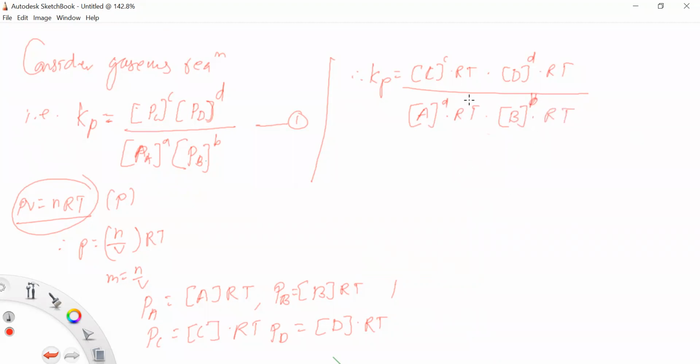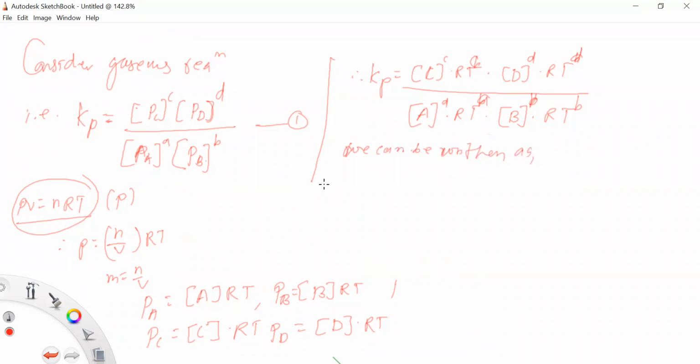So these are the equations we can write like this: C, this is D, this is A, and this is B. Now these equations can be written as... how can we write the equation? We can rearrange these equations and write them as